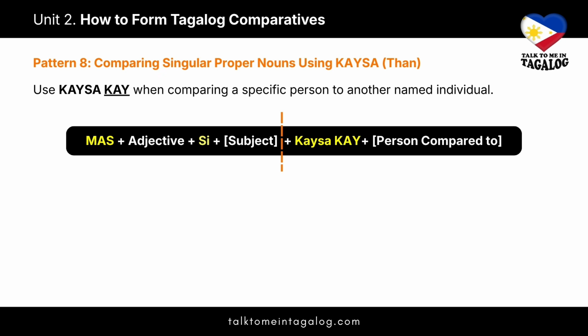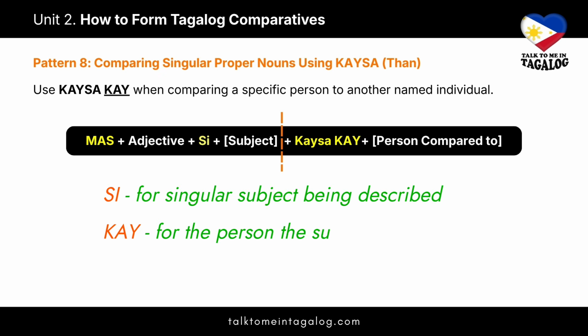Now, let's study pattern 8. When your comparison involves a specific person being compared to another named individual, use KAYSA KAY. So the formula is mas plus adjective plus si plus singular subject plus KAYSA KAY plus the person compared to. Just as we used si to introduce our singular subject, we use KAY before the second name to show exactly who they are being compared to. It's a dedicated marker for a singular proper name.